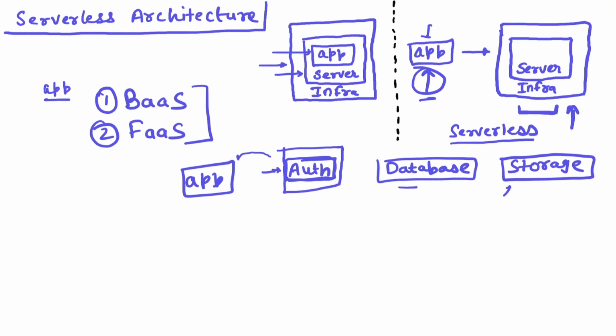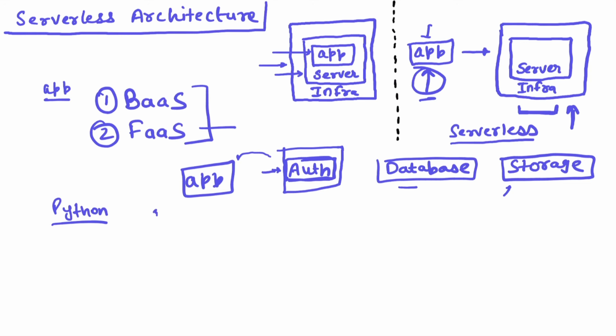Another type of pattern is the functions as a service. Function as a service these days is becoming very popular. What it means is, let's say you have built a function. Let's say you have built a Python function which can take a request, execute the logic, and return the response.